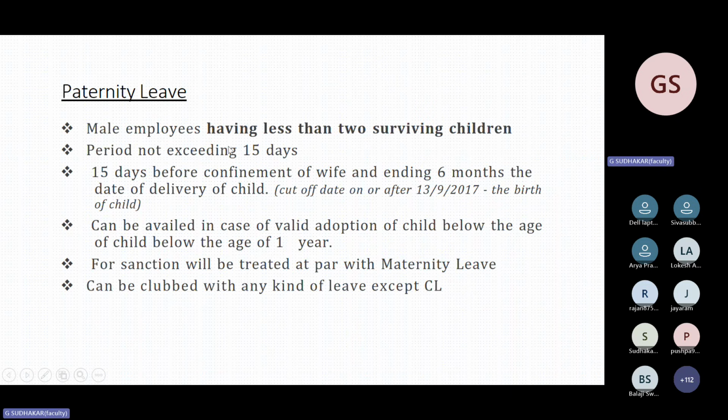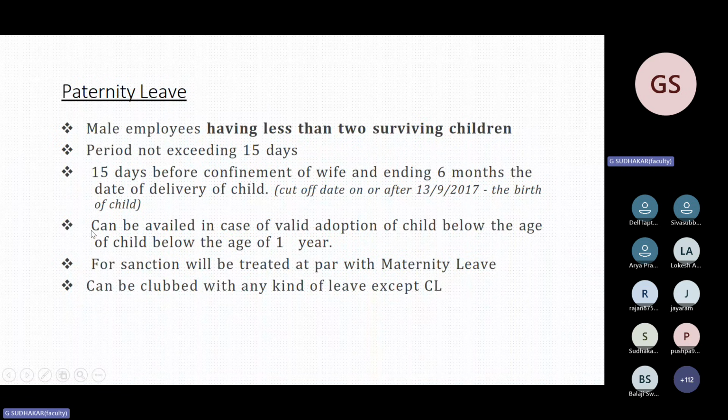Paternity leave is for a male employee with less than 2 surviving children, not exceeding 15 days, taken 15 days before confinement of the wife or ending 6 months from the date of delivery, at your own convenience. It can be availed in case of a valid adoption of a child below the age of 1 year also. So paternity leave can also be applicable for adoption.